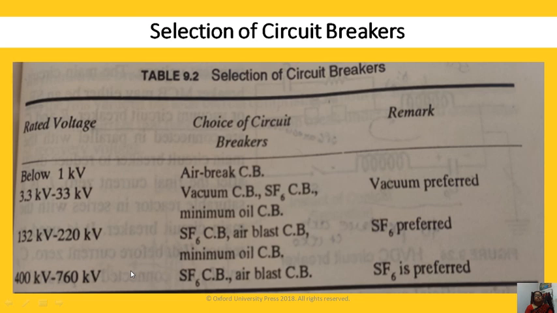Now, this is our part 1. In part 2 we will see the oil circuit breaker. In part 3 we will see the SF6 circuit breaker. In part 4 we will see the types of circuit breaker and the vacuum circuit breaker. Again, which type of circuit breaker is preferred for medium voltages, low voltages, and high voltages is given here, but vacuum and SF6 are preferred over oil circuit breakers and air blast circuit breakers.